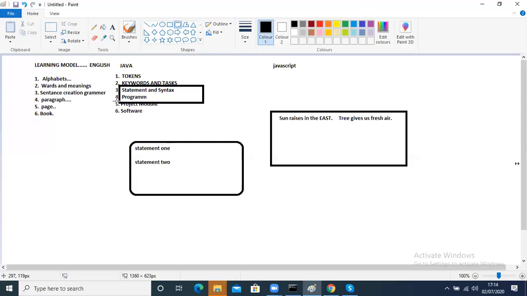If we create sentences using good grammar, it becomes a paragraph. A meaningful paragraph becomes a page. Number of meaningful pages become a book.